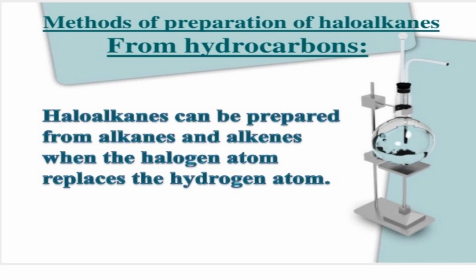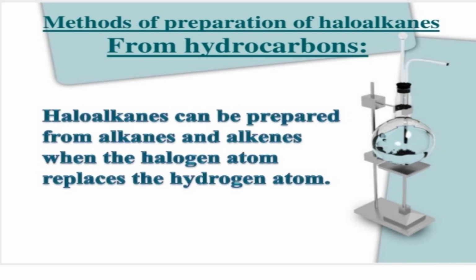Alcohols can be converted into haloalkanes by substitution of the OH group with the halogen atom. So we are going to substitute the functional group OH of the alcohol with the halogen atom. For this, various reagents can be used for the substitution of OH with the halogen.